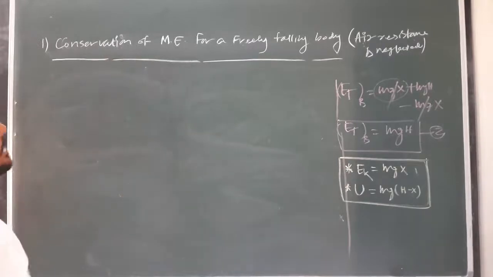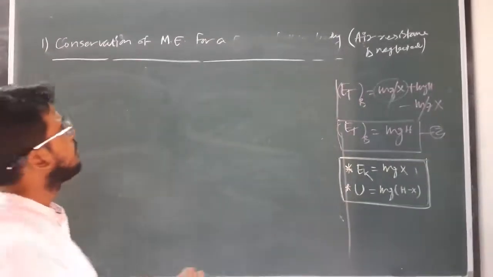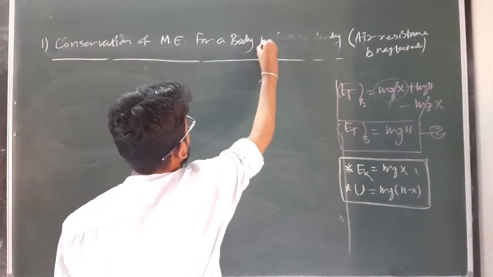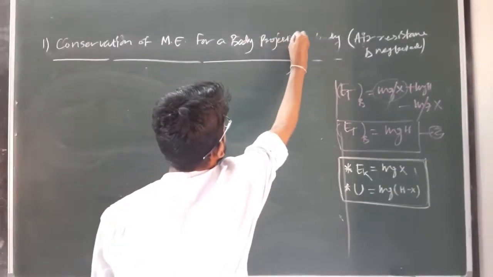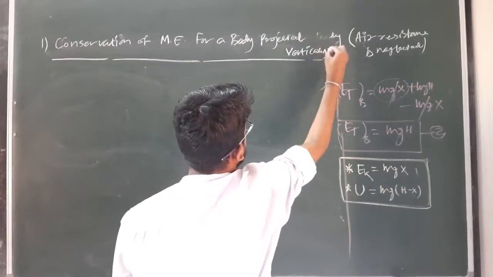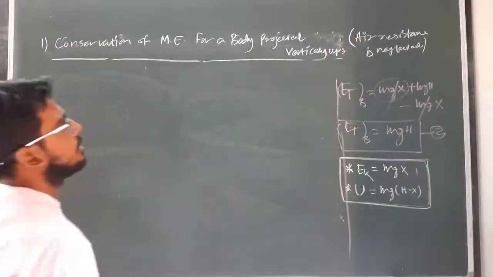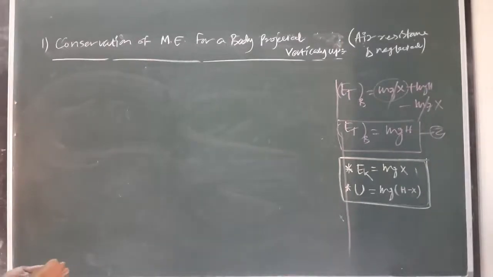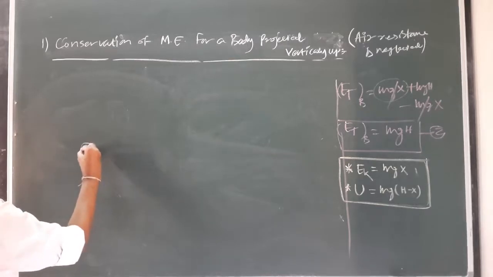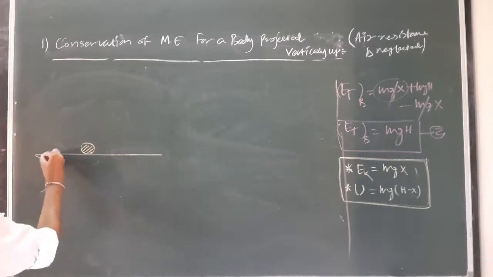So, conservation of mechanical energy for a body projected vertically up. Air resistance is again neglected. So now let's consider, here is a body initially on the reference level.